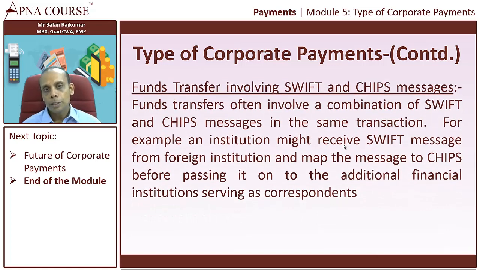The other combination we can see is funds transfer involving SWIFT and CHIPS messages. Funds transfers often involve a combination of SWIFT and CHIPS messages. In this case, the institution might receive a SWIFT message from a foreign institution, and it will map the message to a CHIPS message before passing it on to the additional financial institutions who are serving as correspondents.